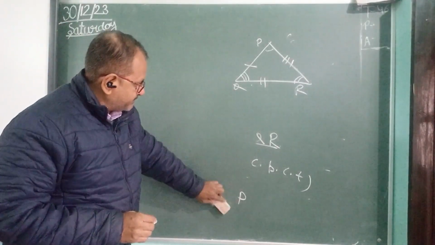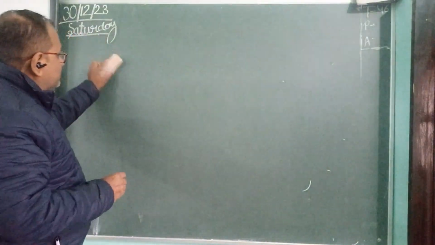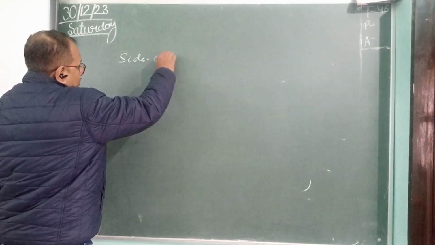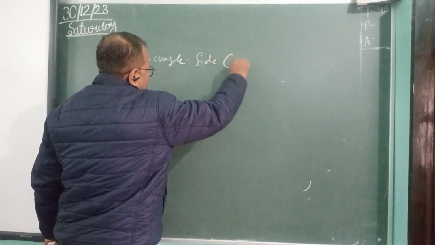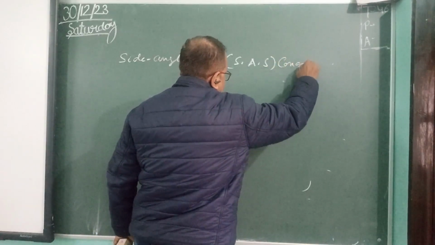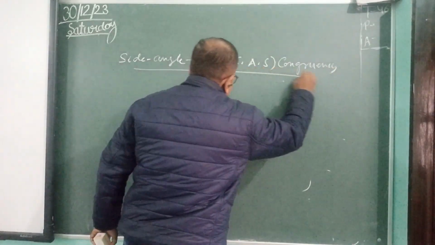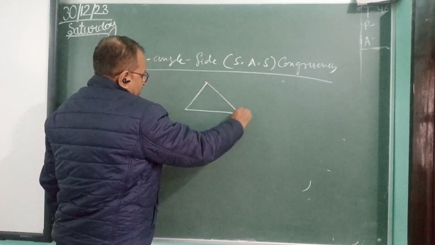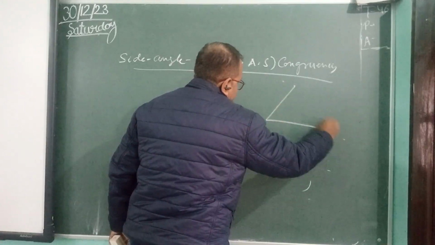Now we will see the second. The second condition is side angle side. We write it SAS congruency. Again we will take two triangles. One triangle is ABC. Another triangle is PQR.